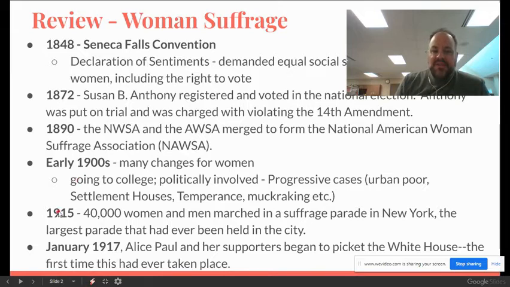By 1915, 40,000 women and men marched in a suffrage parade in New York. This was the largest parade up until that point that had ever been held in the city. So, clearly there were supporters for this change to happen.